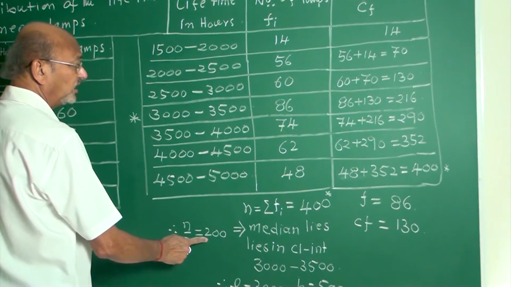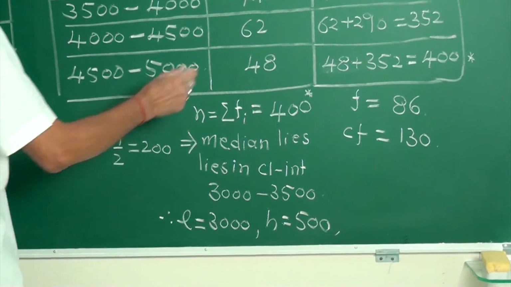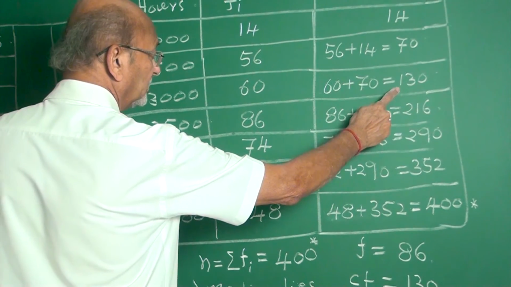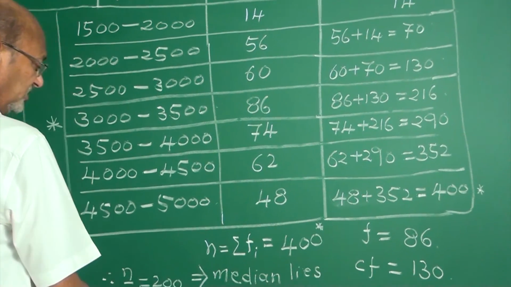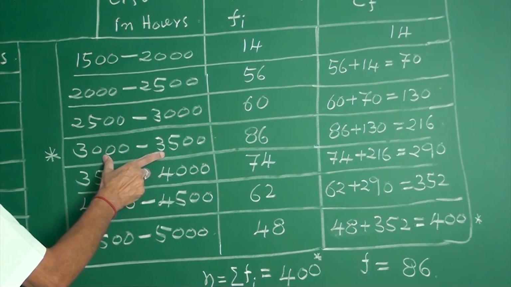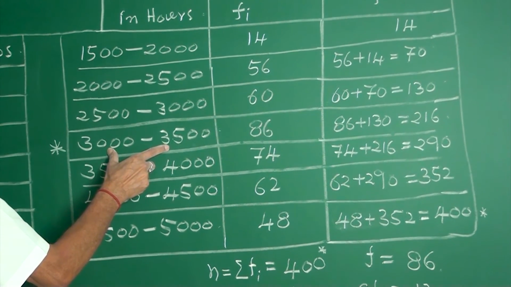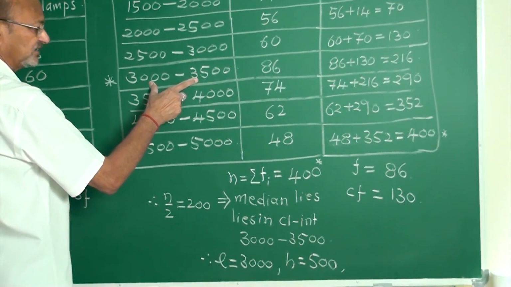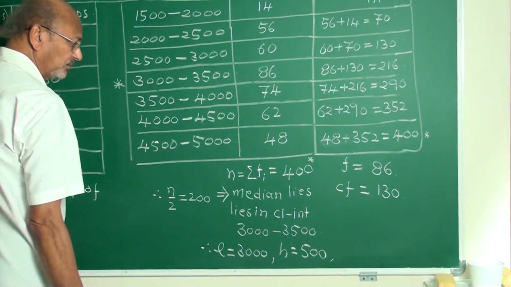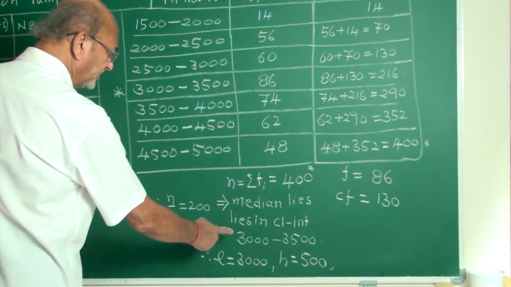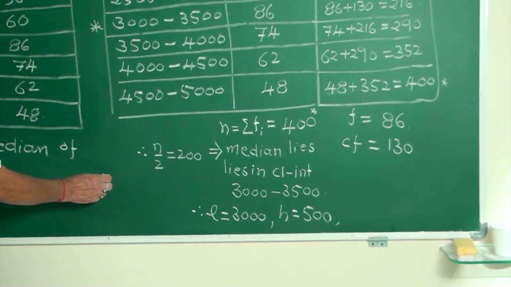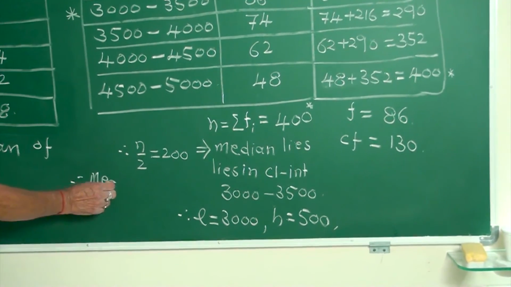What is n by 2? It is 200. This 200 is nearer to 216 than to 130. With 130 the difference is 70, with 216 the difference is 16. So 200 is near to 216, therefore the corresponding class 3000 to 3500 is known as the median class.